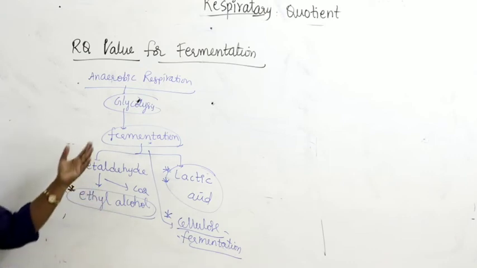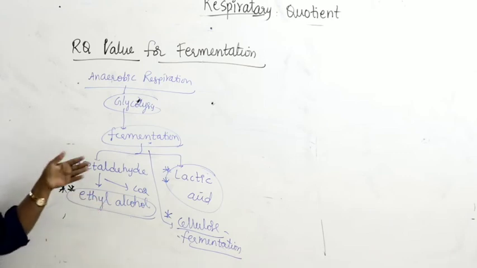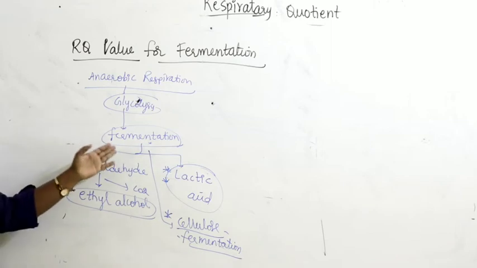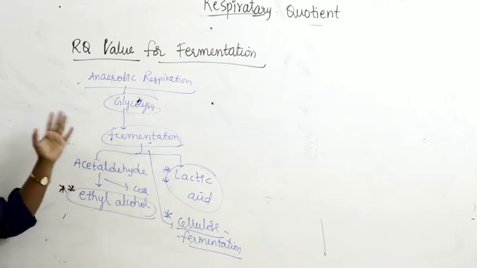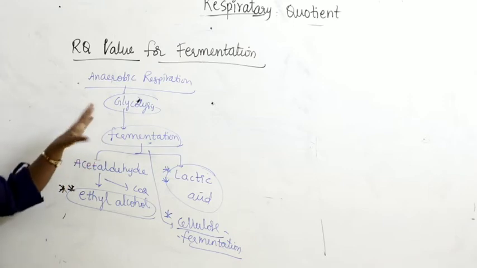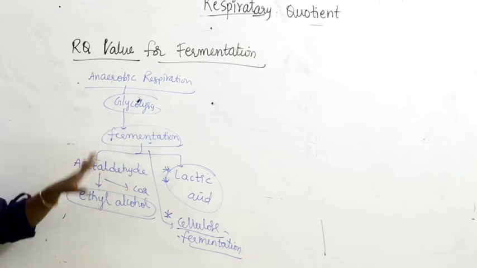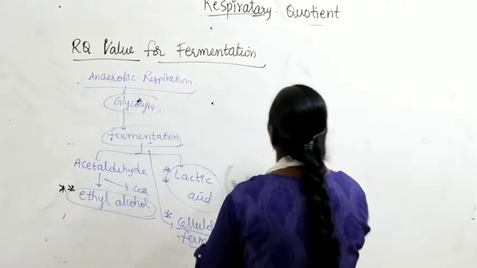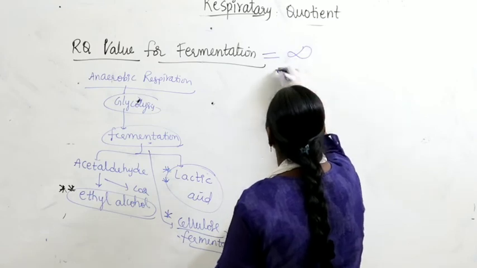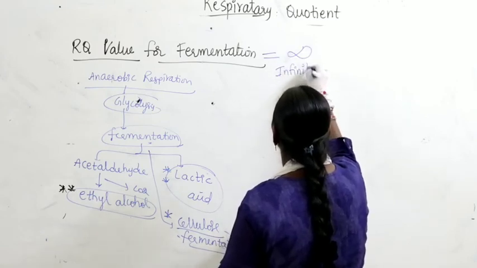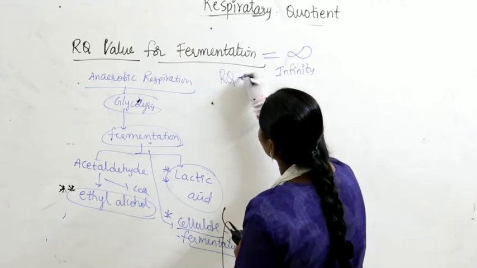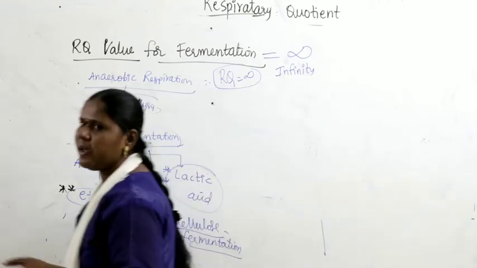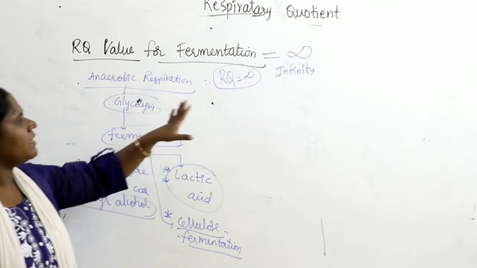Very little energy is released, and it happens in lower organisms like yeast and bacteria. Fermentation mostly occurs in microorganisms. That is the reason we say the RQ value for fermentation is equivalent to infinity. The RQ value for fermentation will always be infinity.